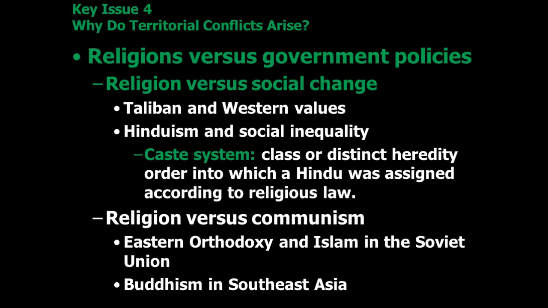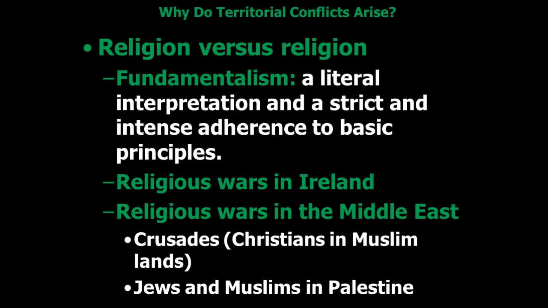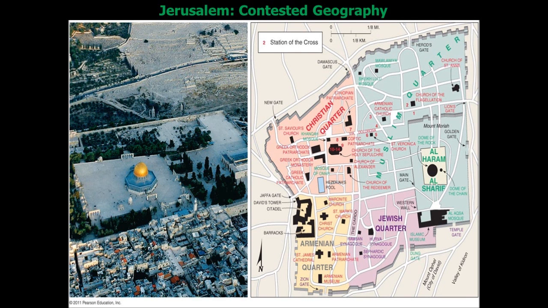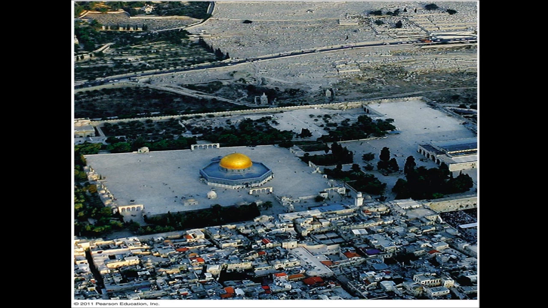We looked at the government side of it, or the idea of the role of government in religion. So the idea of Protestants and Catholics in Ireland. How we look at the idea of Hinduism and the caste system. Look at the idea of Palestine. We talked about the idea of the Holy Land and who has had control of it for the past 1,500 years, which would be the religion of Islam.